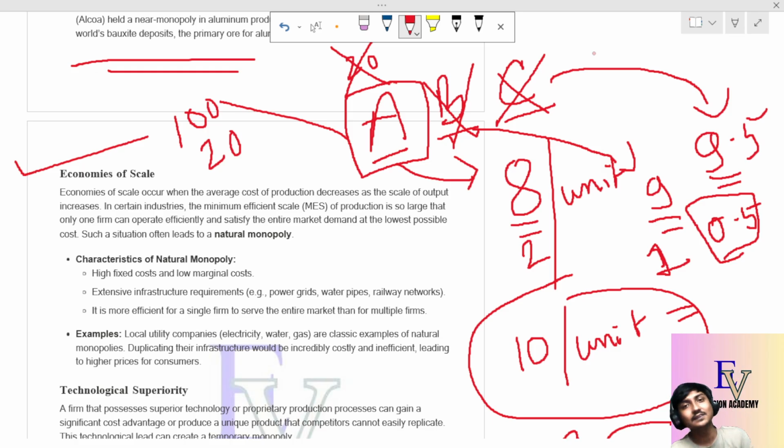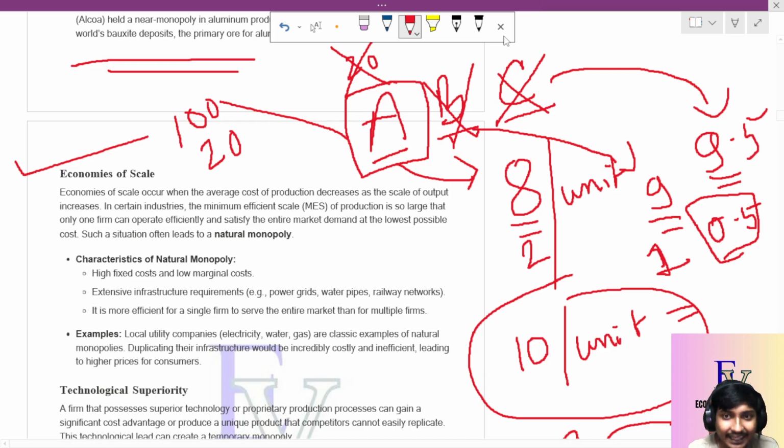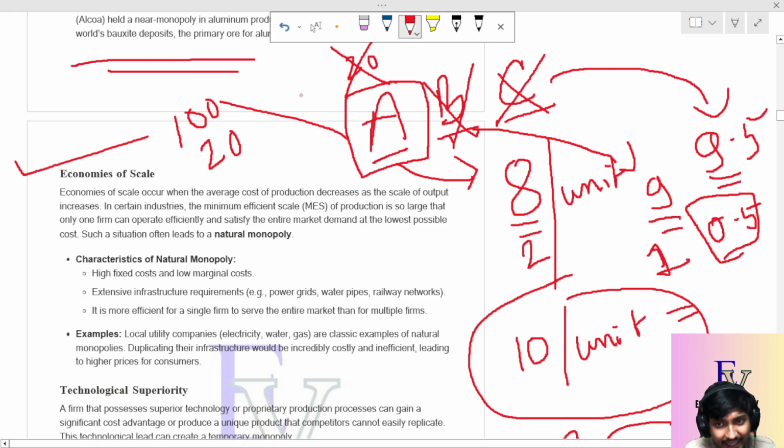A basically maximizes its production, and since A is maximizing its production, B and C are removed totally from the market. A captures the whole market. After capturing the whole market, A becomes the monopoly in the market. Such a situation often leads to a natural monopoly.